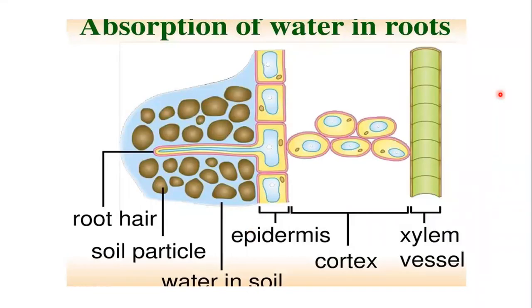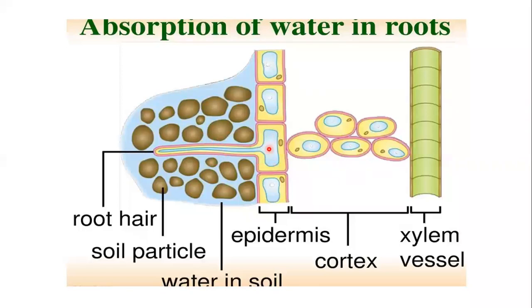So this diagram clears all three points of how water is absorbed by the root. This is the surrounding soil water, and this is one root cell. This root hair is an outgrowth of the epidermal cell of the root, and it is in direct contact with the soil water and soil particles.